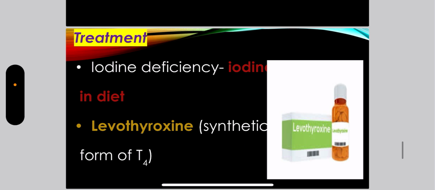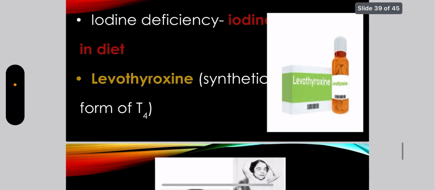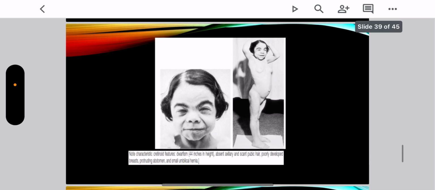So how is the condition of cretinism treated? If there is deficiency of iodine, we have to administer iodine in the diet, and the synthetic form of T4, that is levothyroxine, can also be very beneficial. You can see the picture of a patient suffering from cretinism here. You can see dwarfism, poorly developed breast, lack of secondary sexual characters, protruding abdomen.